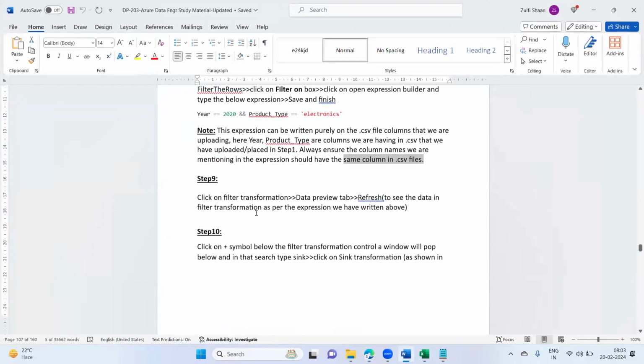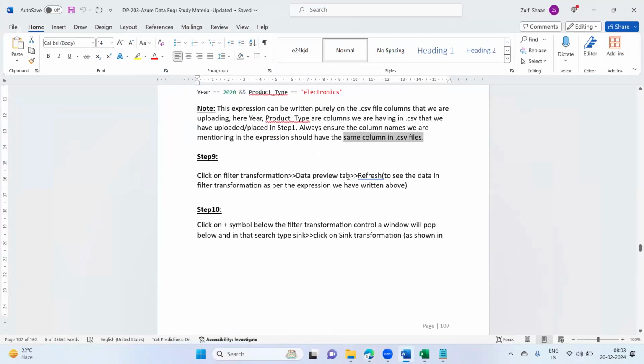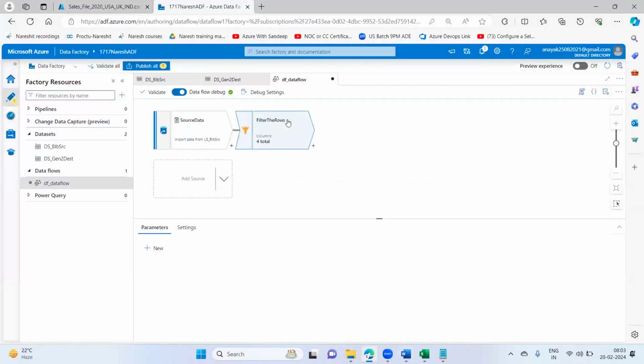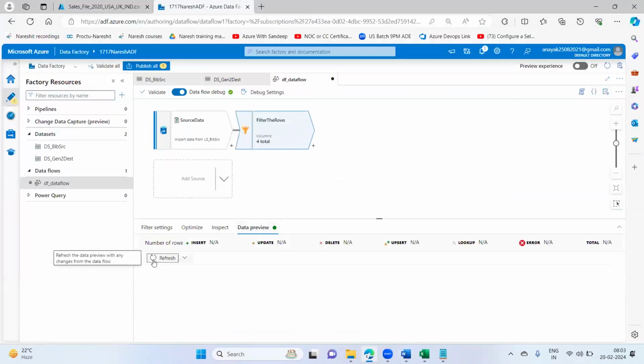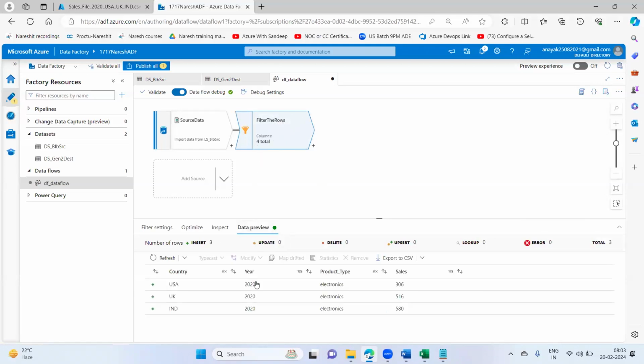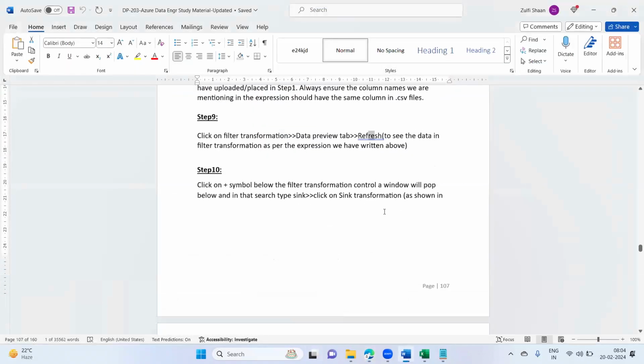Fine. After this is done, click on the filter transformation data preview tab and refresh. Now let us see whether it is showing only electronics data or not, because here we have written the business expression to filter the records. My expectation is that it should only show the electronics records. Super. See, it is showing only electronics records now. Though we have many records, only electronics records are showing, perfectly all right. This is what I expected.